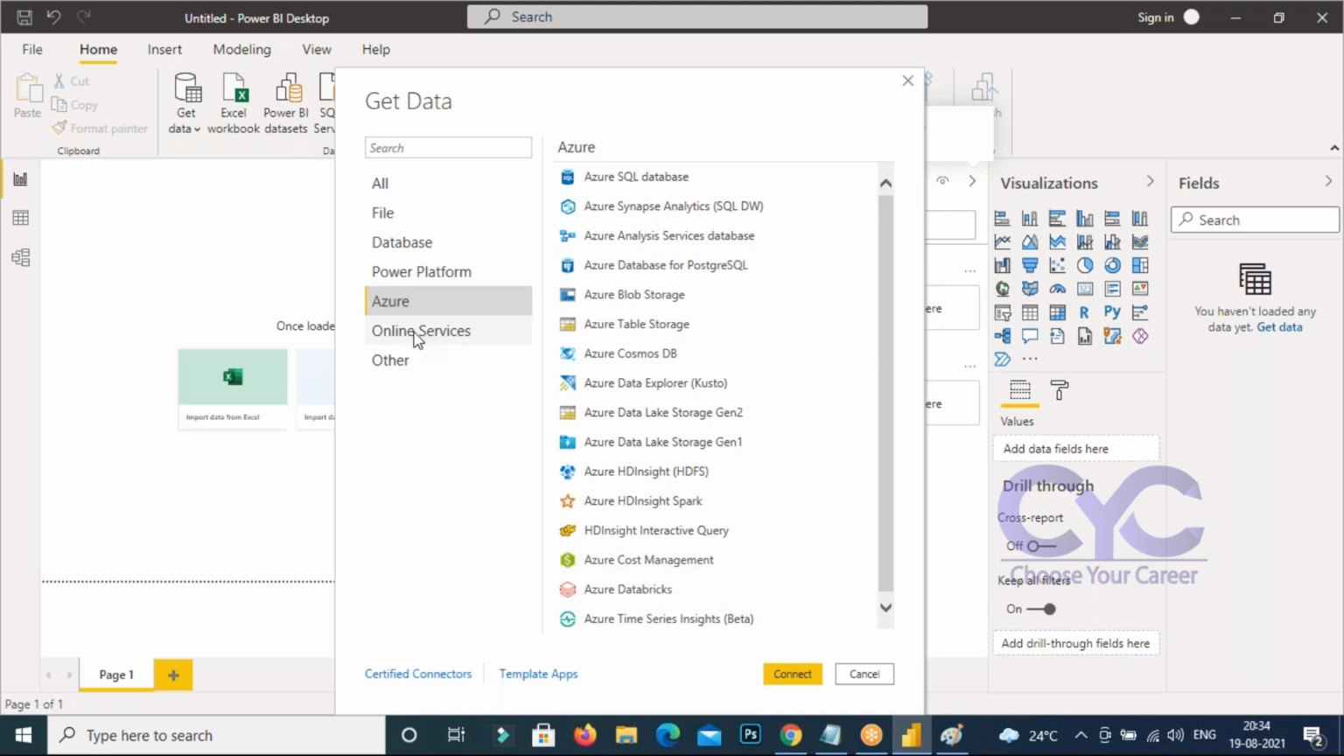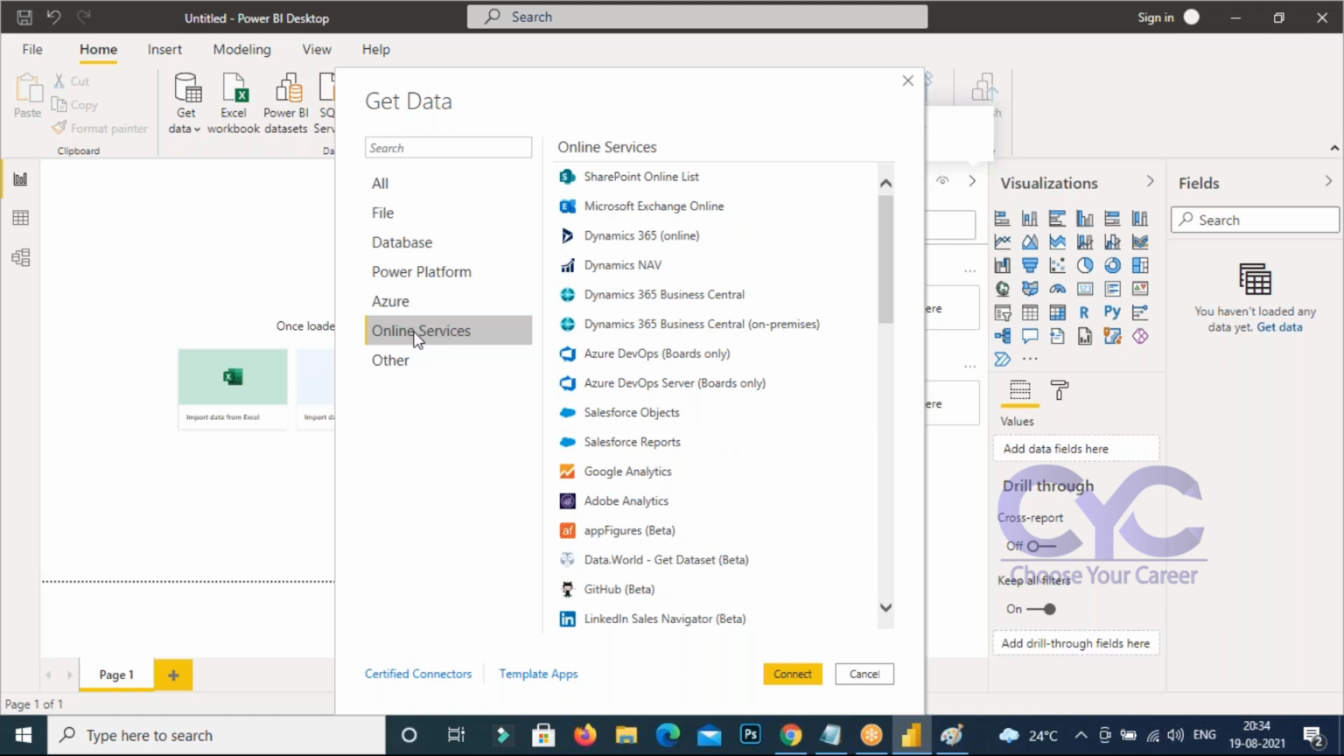If you go to the online services, the online service data you know already. Different types of online service data are available. Any web data you can take here, or any SharePoint data, or any Salesforce data you can also take here. Credentials are needed for this. Or GitHub or LinkedIn. From anywhere you can get the data onto your Power BI Desktop. From that data, you can create your visualization. On the data, you are going to create your visualization. Visualization means reports you can create.